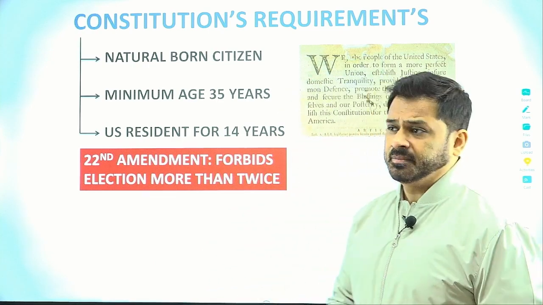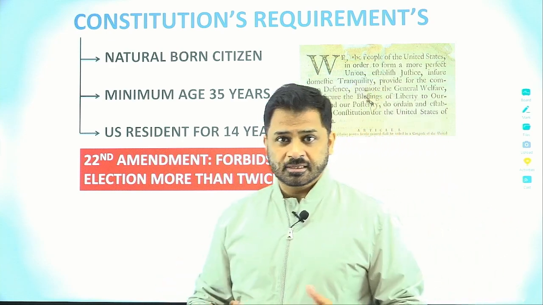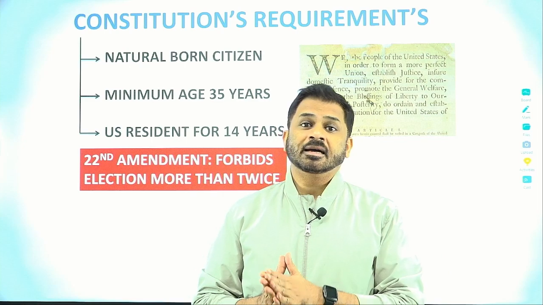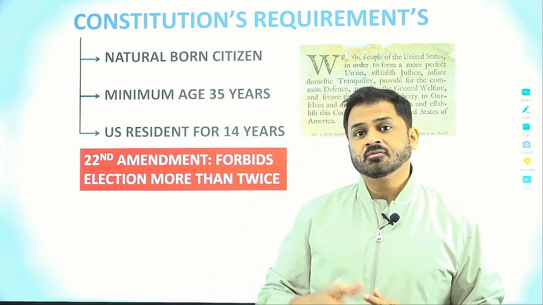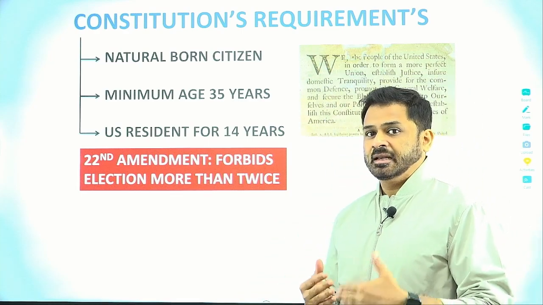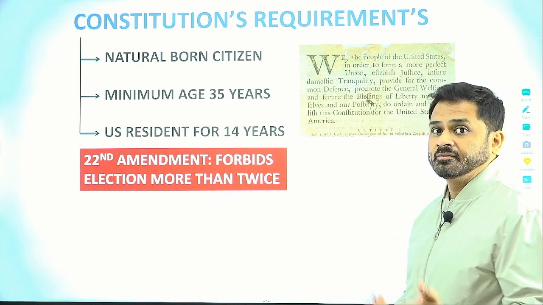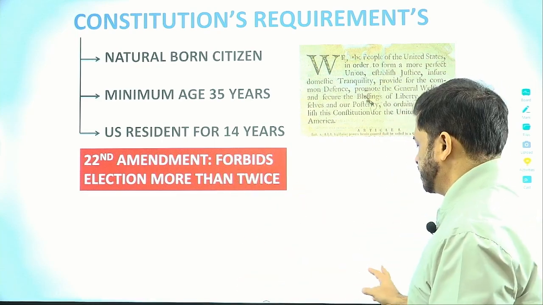In fact, many presidents have been elected for 2 consecutive terms. You know that Donald Trump is the second president who has been elected a second time in a non-consecutive term, right? The first one was Grover Cleveland. So mostly the presidents do not seek more re-election. Only Franklin D. Roosevelt was elected for the 3rd and the 4th term as well under certain situations, but this amendment came afterwards.